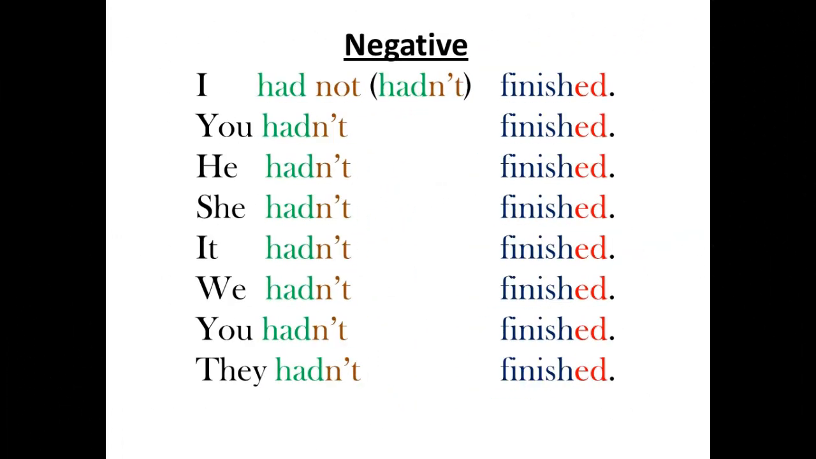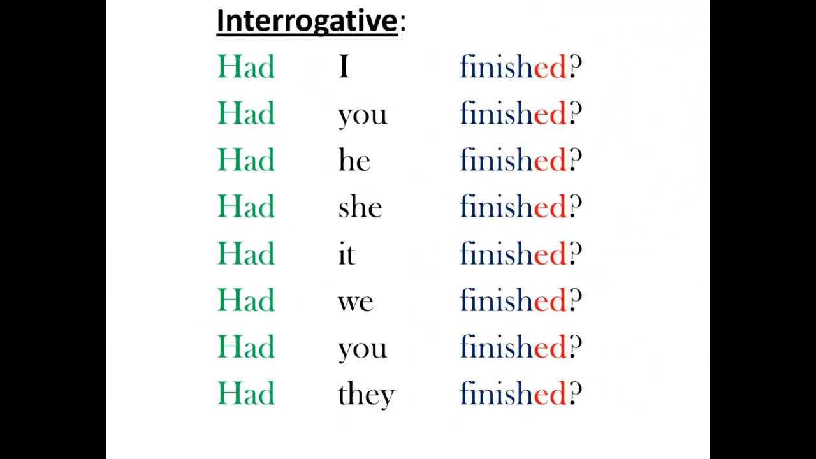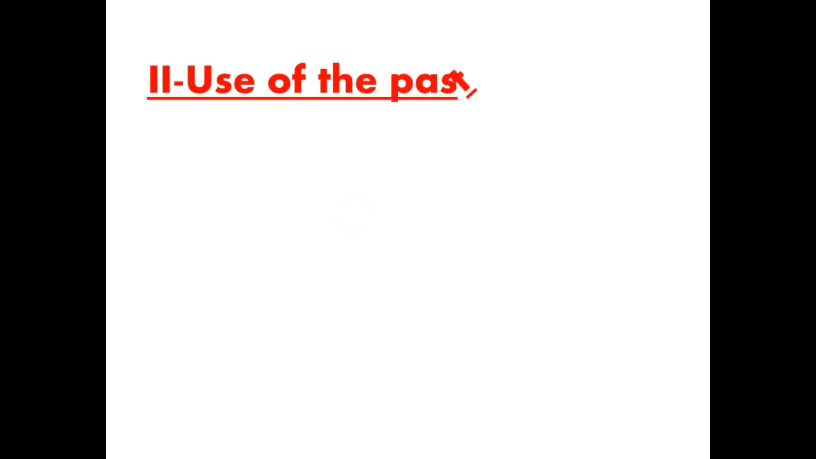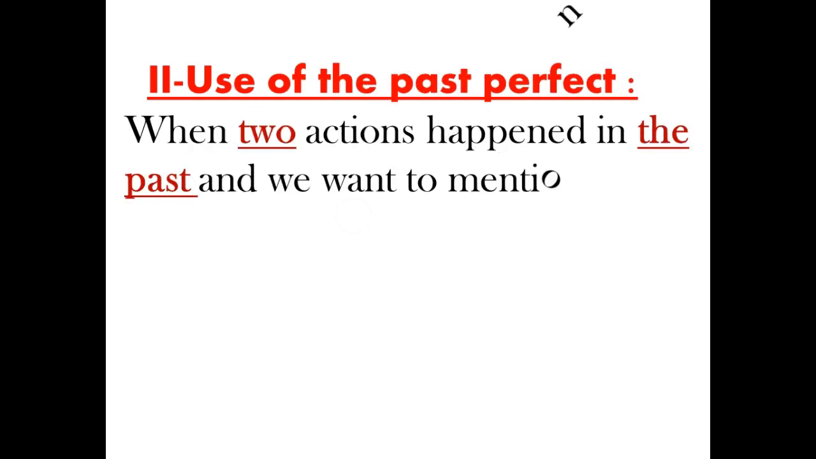Concerning the negative, we just add the negation to the auxiliary had. We say I had not finished, or the contracted form I hadn't finished. The contracted form is the most often used in this case. You hadn't finished, he hadn't finished, she hadn't finished, it hadn't finished, we hadn't finished, you hadn't finished, they hadn't finished. Concerning the interrogative, the questions, we just invert the subject with the auxiliary had. Had I finished? Had you finished? Had he finished? Etc.